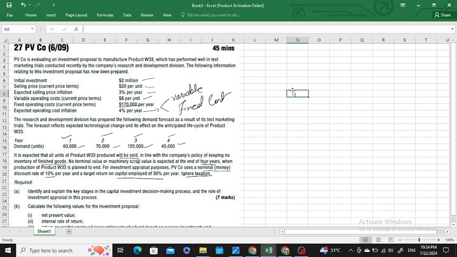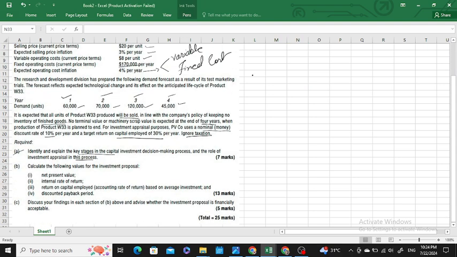Moving forward, we also have some requirements related to Part A, Part B, and Part C. In Part A, we have to identify the key stages in capital investment decision making and the role of investment appraisal in this process. So we have to identify how capital investment decision making occurs. Then in Part B, we have to calculate the net present value, internal rate of return, accounting rate of return, and then the discounted payback period.